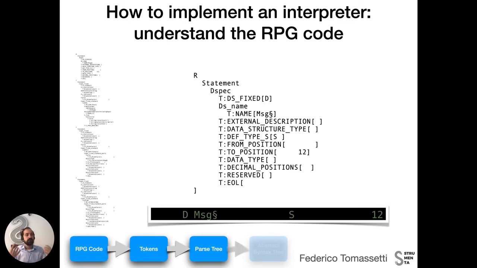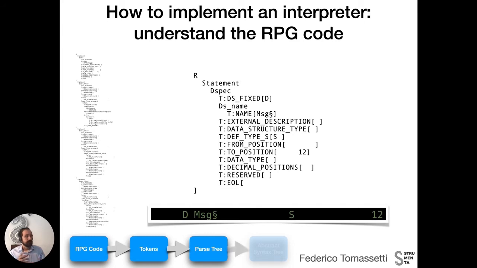I just want to give you the impression that the parse tree is big, even for such a small example. Now, at the center of the screen, I've instead selected a subset of that parse tree, a subset that corresponds to a single line, and this is the line reported below. And so you can see some more details.